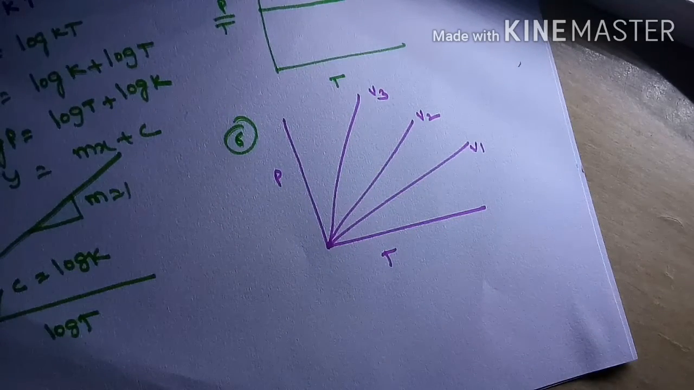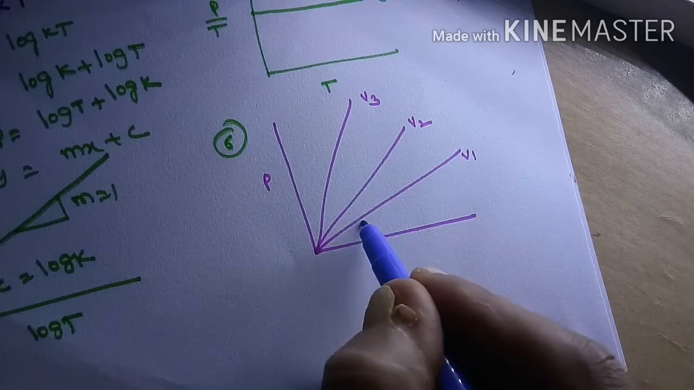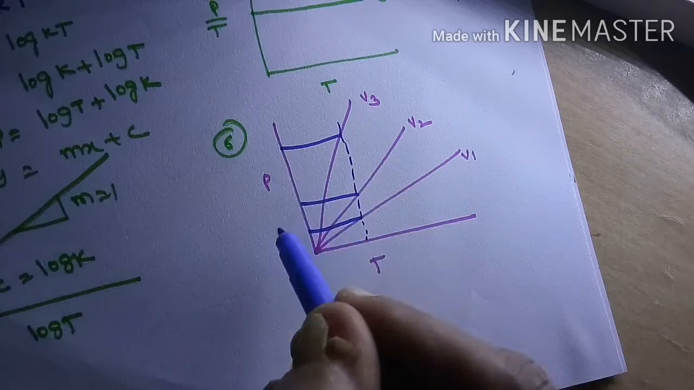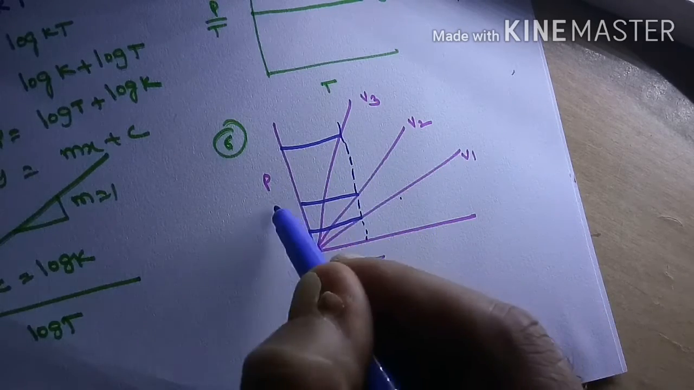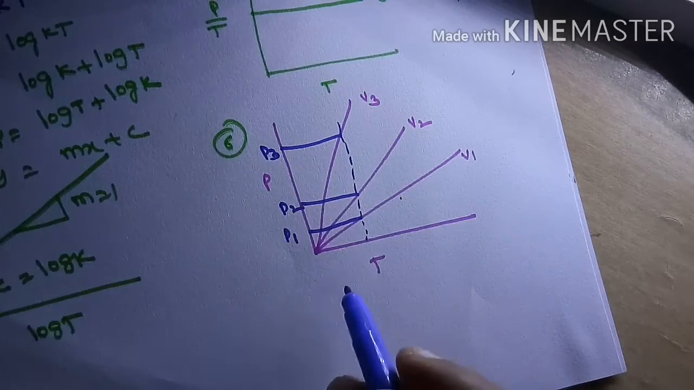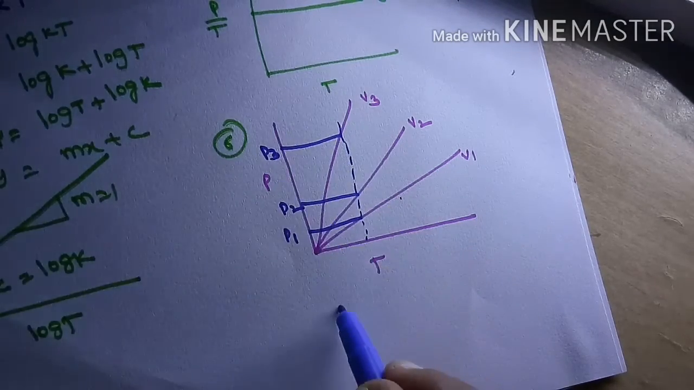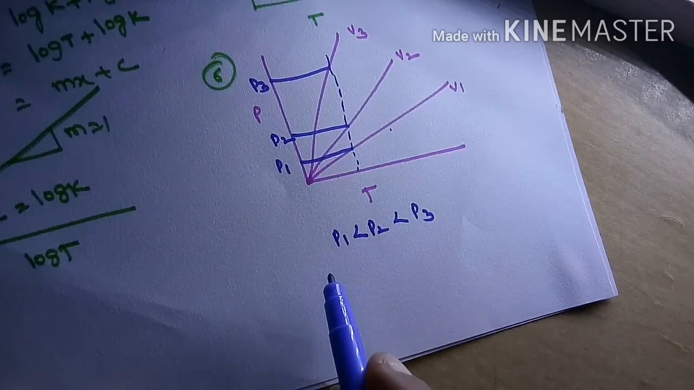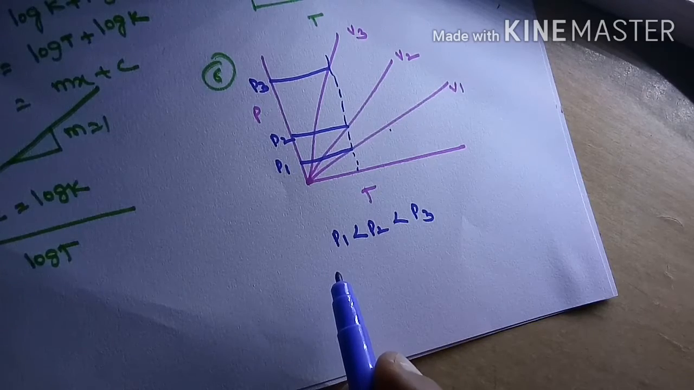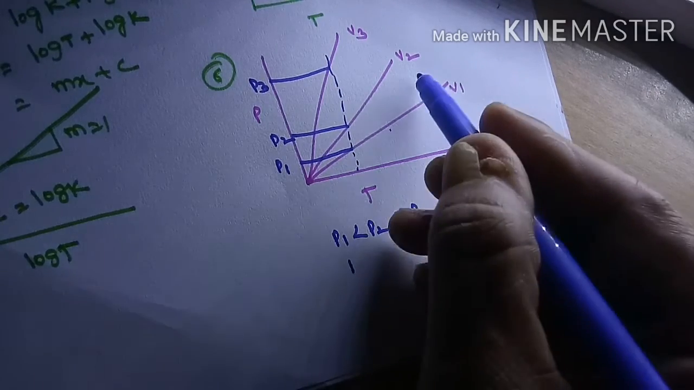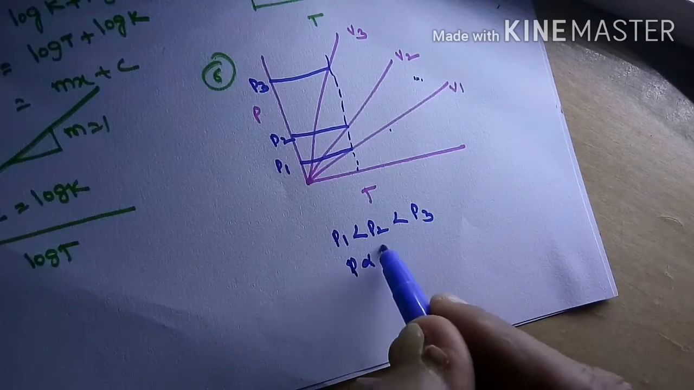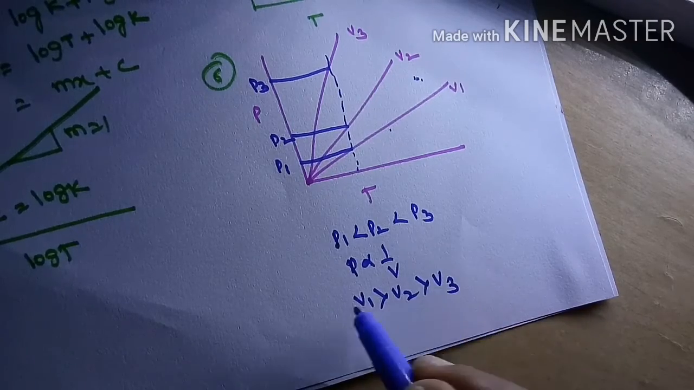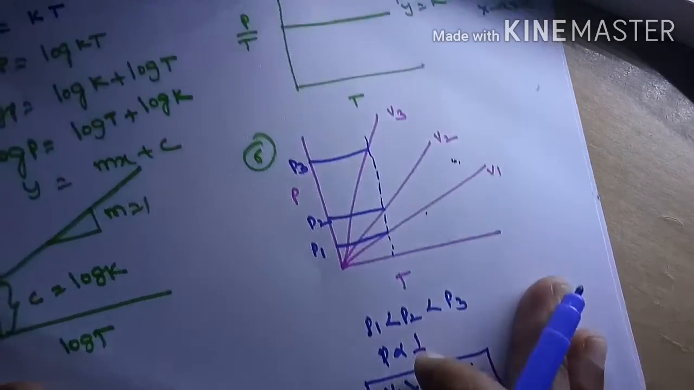In order to solve the graphical problem, what will be the trick? We should take perpendiculars from the x-axis; from the intercept, you take perpendiculars onto the y-axis, the P-axis. So the V1 graph gives P1, V2 gives P2, V3 gives P3. When we go upward on the y-axis, values increase, so P1 is less than P2 is less than P3. So P is inversely proportional to V. P1 is less, so V1 is more: V1 is greater than V2 is greater than V3. This is the relation we got from this graph.